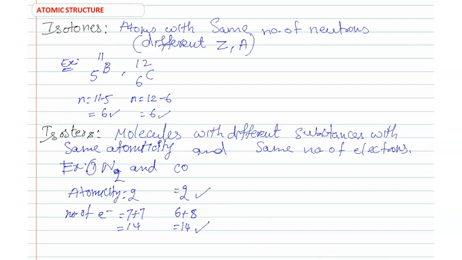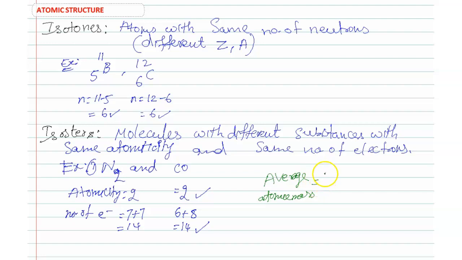Normally we can also calculate the average atomic mass based on a formula. The average atomic mass can be found based on atomic weight and percentage abundance.